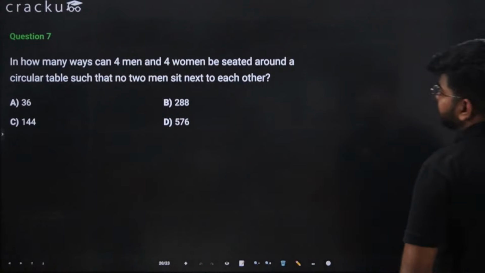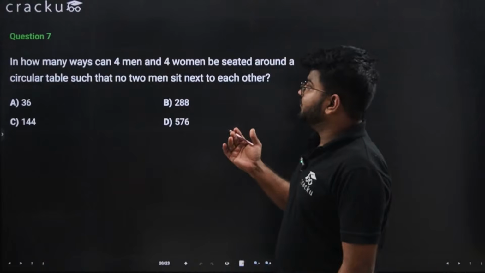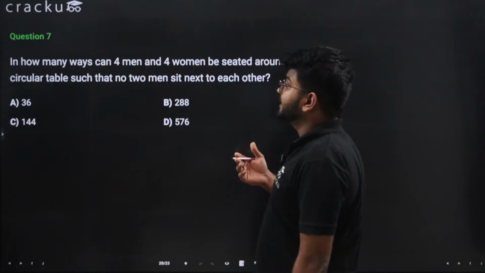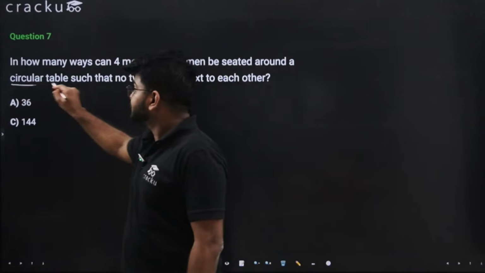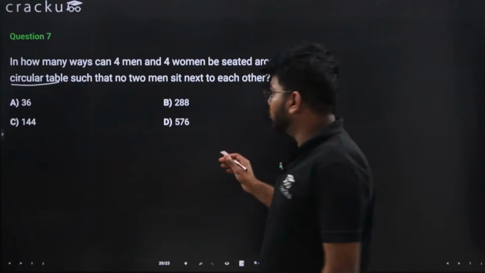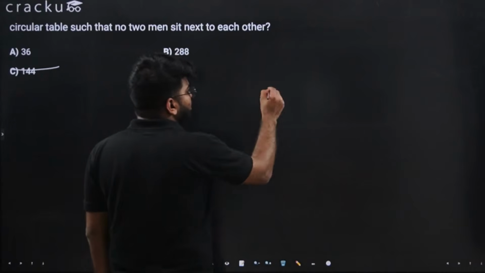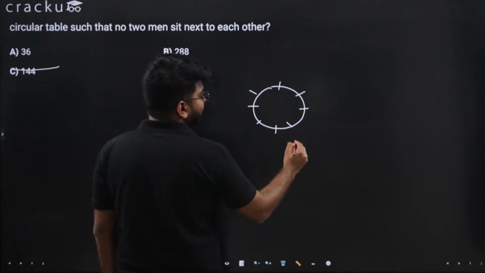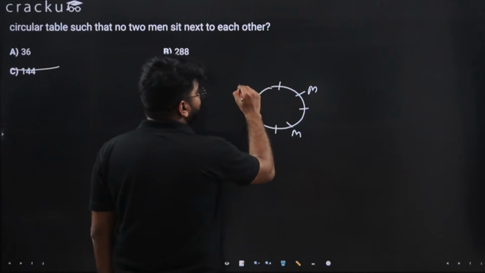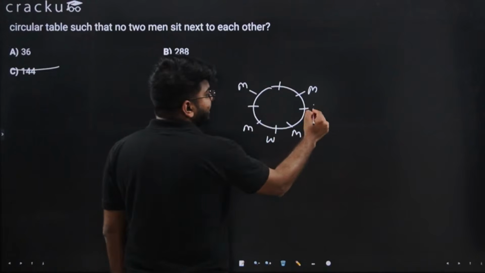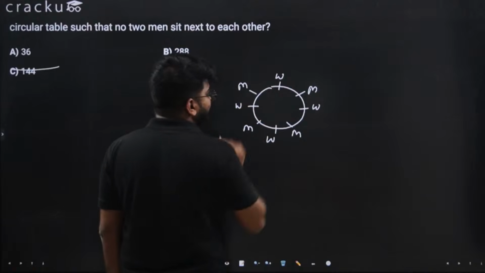So the question says: in how many ways can 4 men and 4 women be seated at a circular table? Remember, circular table, such that no 2 men sit next to each other. Okay, so this is only possible when we have, let's say, man, woman, man, woman, and so on. In this way, no man is together and there is one woman in between them.